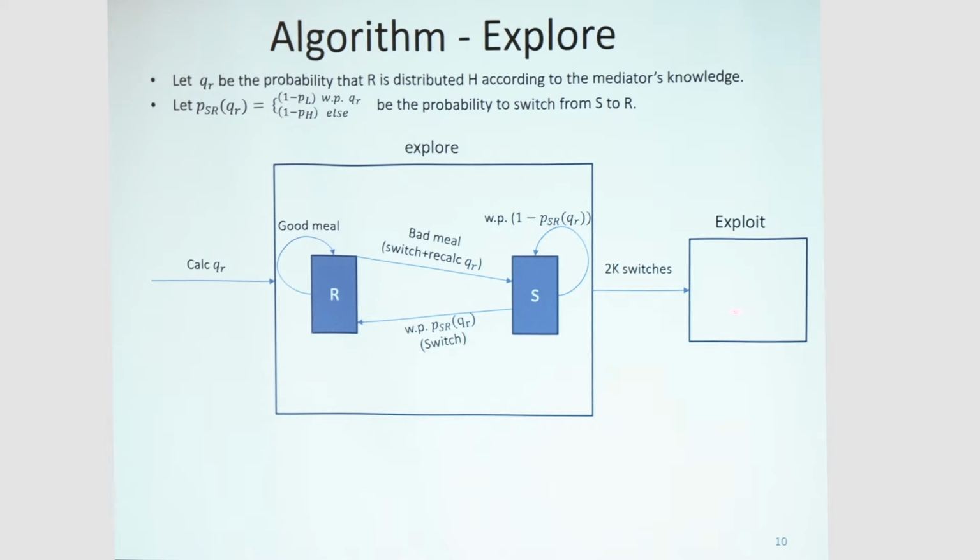So we guarantee exactly two case switches, and also, I will not prove it, but the period time of switching from R to S and from S to R back will be exactly the same in all cases of distribution of R, and it's not dependent on QR. I might show you later if I have time.